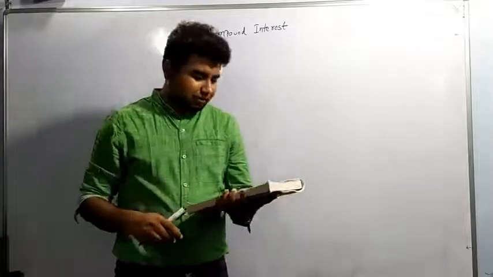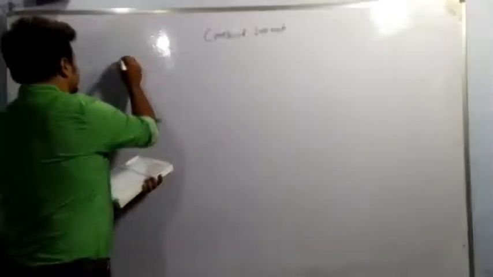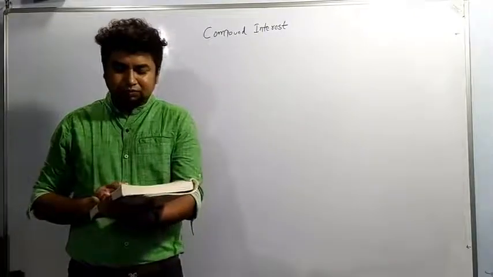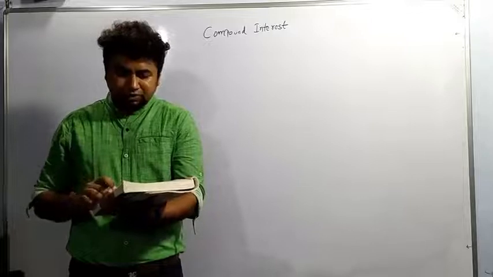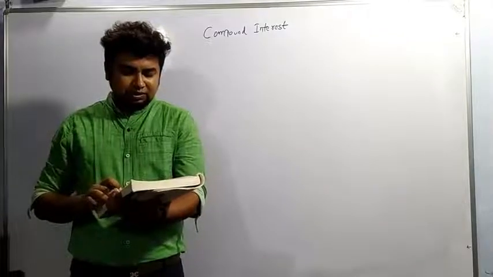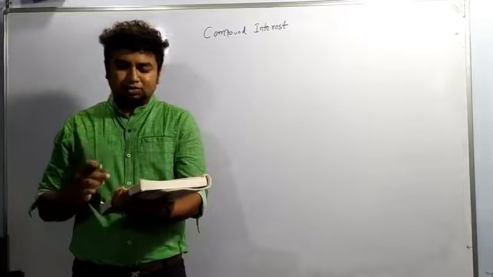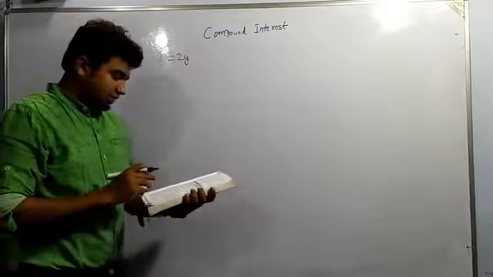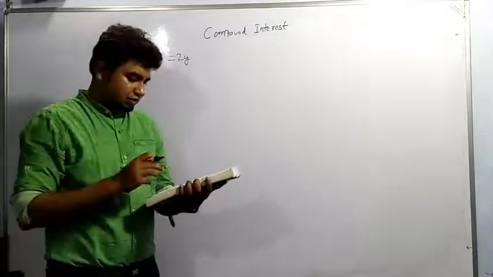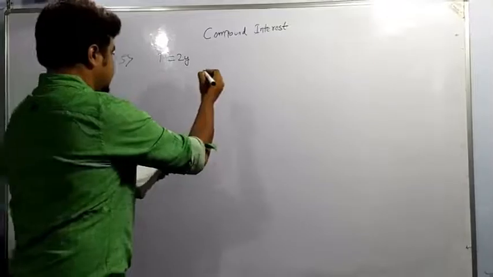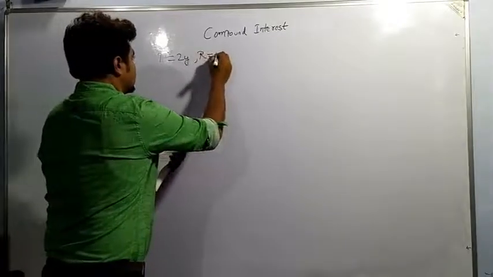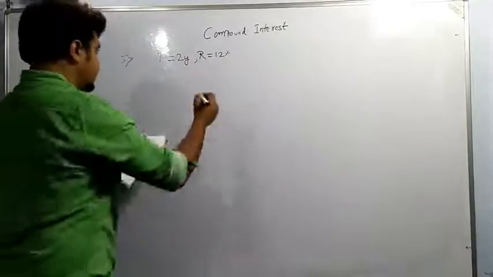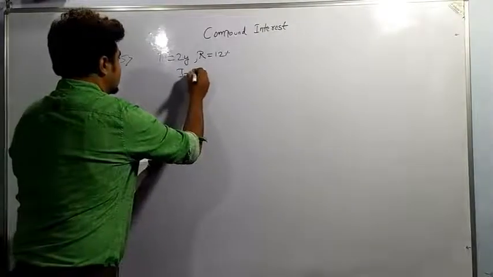Now we will be moving to question number 5. Basically, the simple interest on a certain sum of money for 2 years at 12% per annum is rupees 1380. So it is given simple interest for 2 years. Time is given, 2 years. For a certain sum of money, principal is unknown to us and rate is given to us, 12%. And interest is given. Interest is rupees 1380.